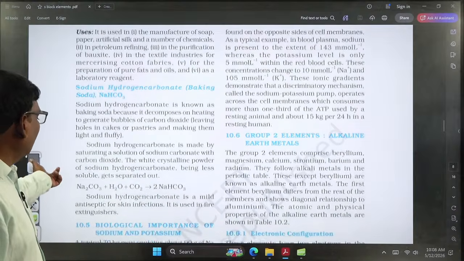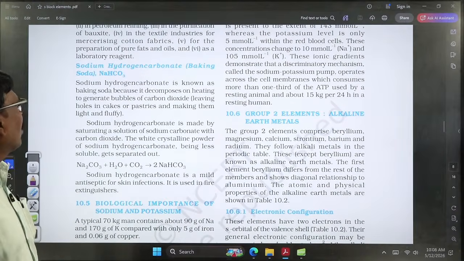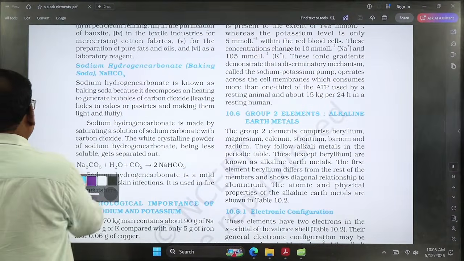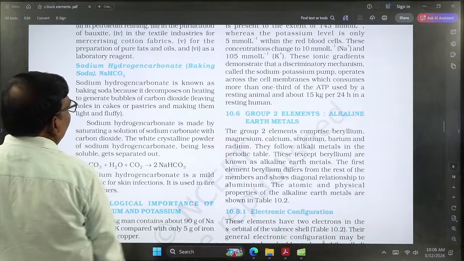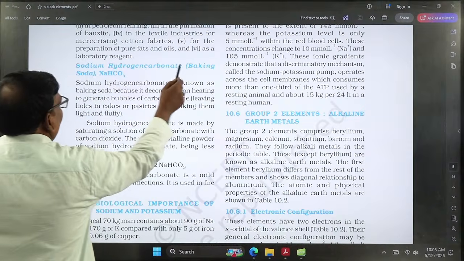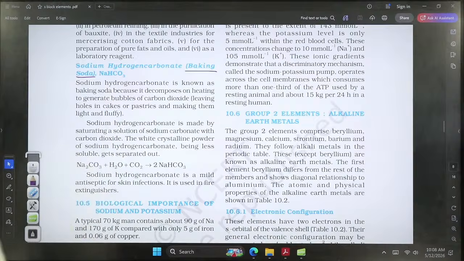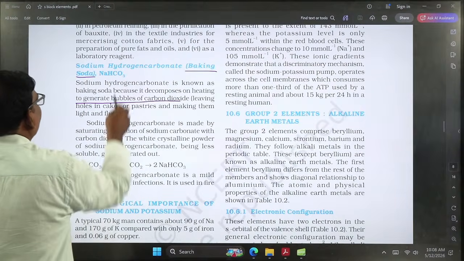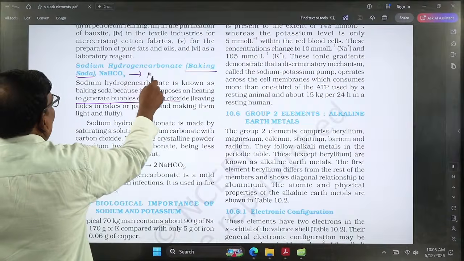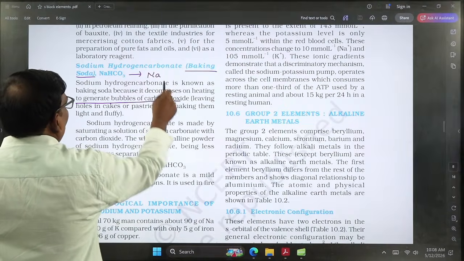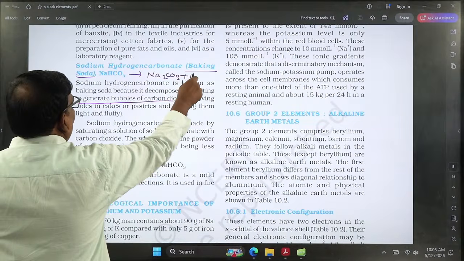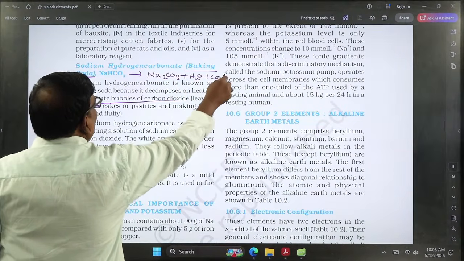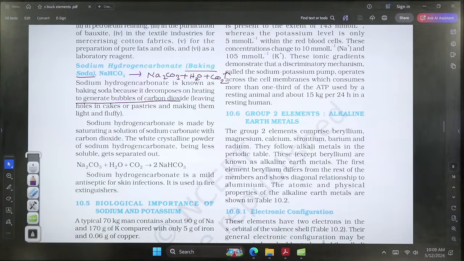Coming to another compound of sodium, that is sodium hydrogen carbonate. Sodium hydrogen carbonate is nothing but baking soda. Especially this baking soda is used in the manufacturing of cakes. Sodium hydrogen carbonate is also known as baking soda. It decomposes on heating to generate bubbles of carbon dioxide. Whenever sodium bicarbonate is heated, it produces Na2CO3 along with H2O and carbon dioxide. Here the carbon dioxide is evolved as bubbles.